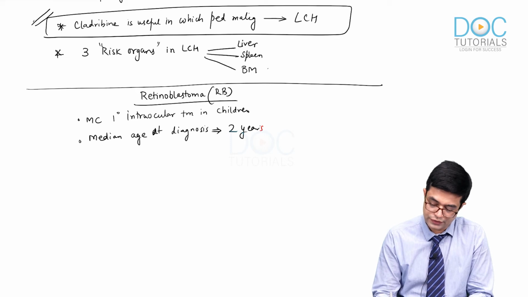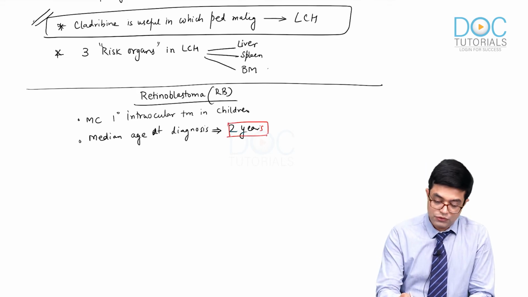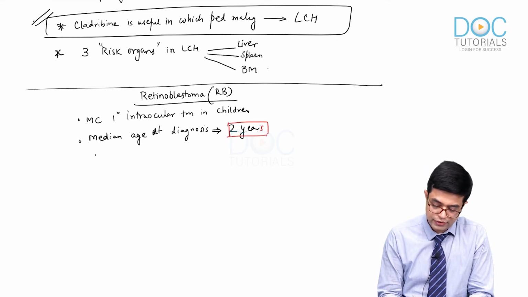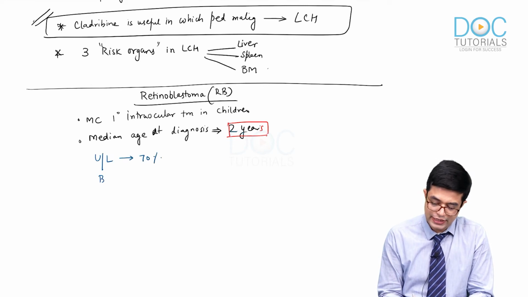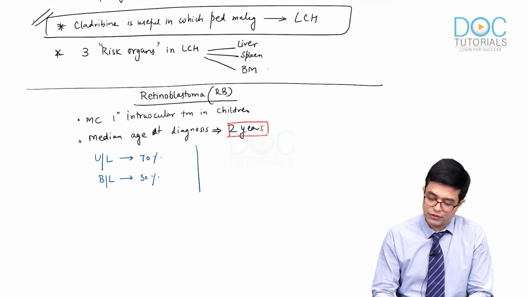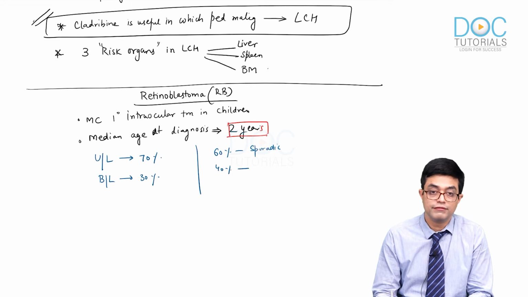It is found to be unilateral in 70% cases and bilateral in 30% cases. If you look at inheritance, around 60% are sporadic and 40% are familial.